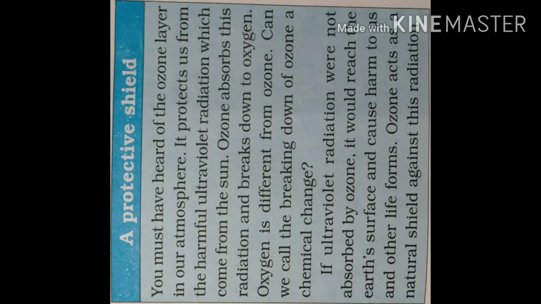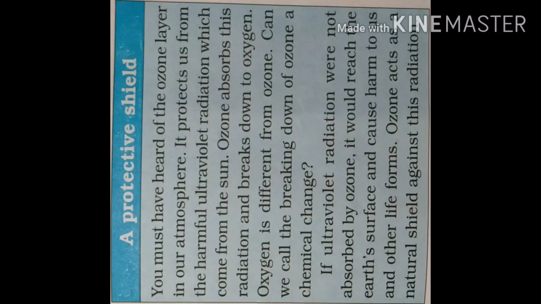So what is the formula for ozone? Its formula is O3. Ozone absorbs this radiation and breaks down to oxygen. What is the function of ozone? Ozone absorbs the harmful UV radiation coming from the sun and then it breaks into oxygen. Oxygen is different from ozone.